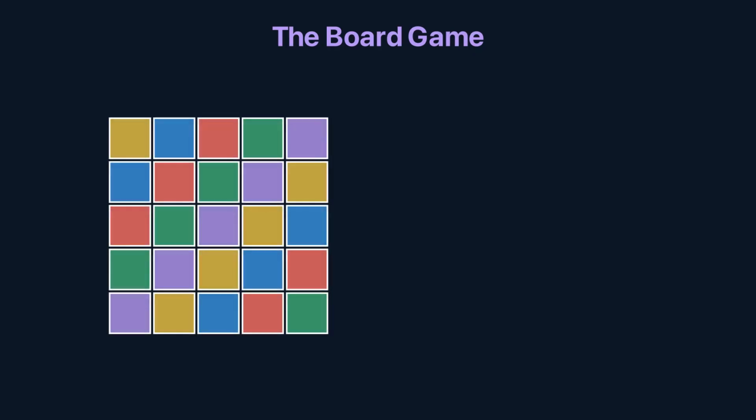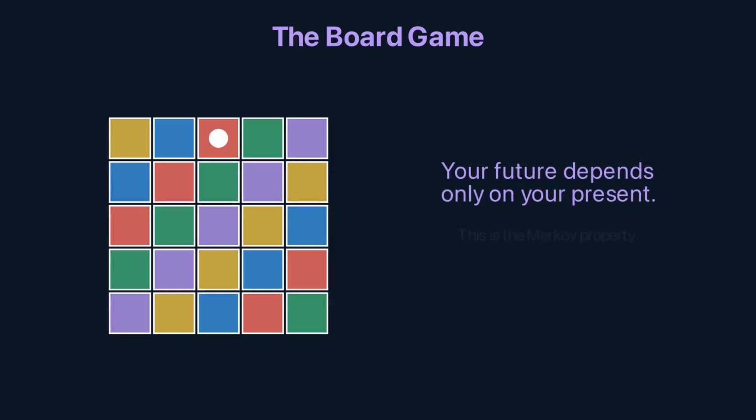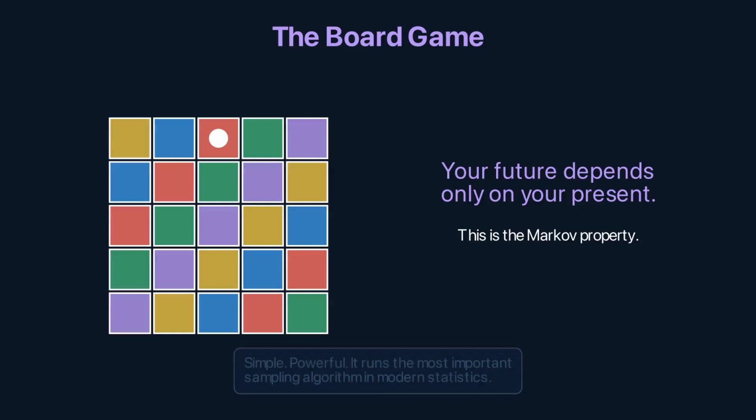A board game with color squares. You're on yellow. Roll the dice. Land on blue. Roll again. Land on red. Your next move depends only on where you are right now, not on the sequence of squares you visited before. This is the Markov property. The future is independent of the past given the present.